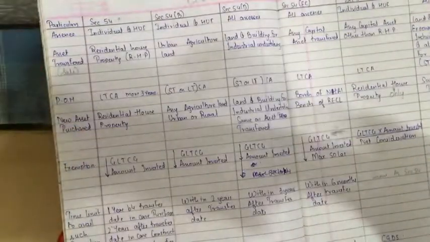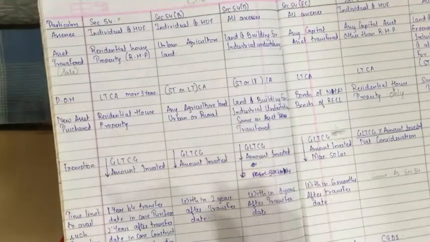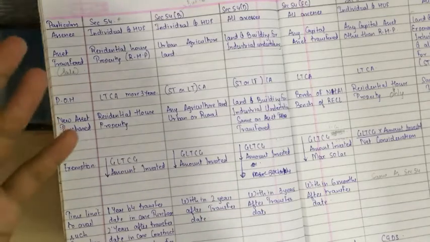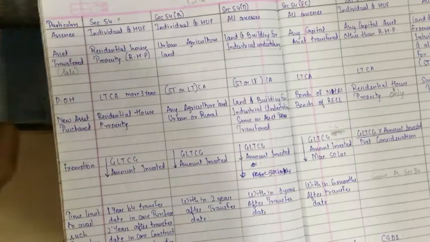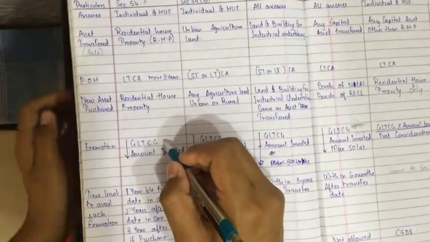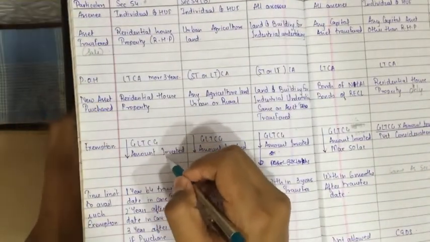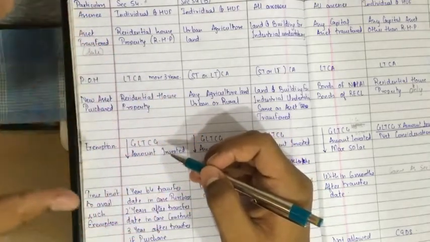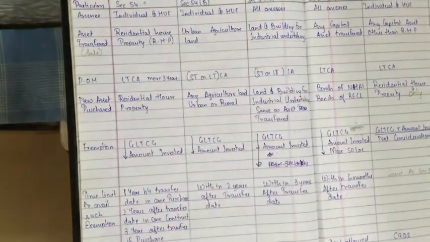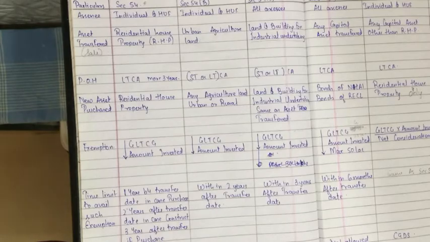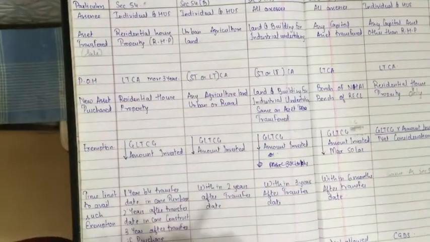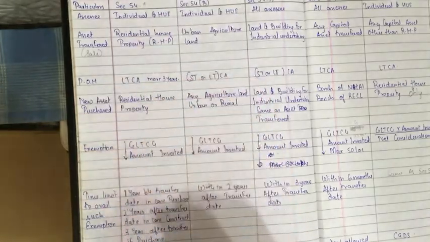And note, what does unutilized amount mean? There is a possibility that in gross long-term capital gain, you have earned a huge amount of capital gain and you are purchasing a lesser amount of asset. Suppose you have earned a gross long-term capital gain of 75 lakhs, and the amount you have invested is only 50 lakhs, so the remaining 25 lakhs you can take as long-term capital gain and pay 20% tax on it and take the money. Otherwise you have an option to transfer it into a CGDS account, and within 3 years you can again purchase the asset, that is again purchase a residential house property.